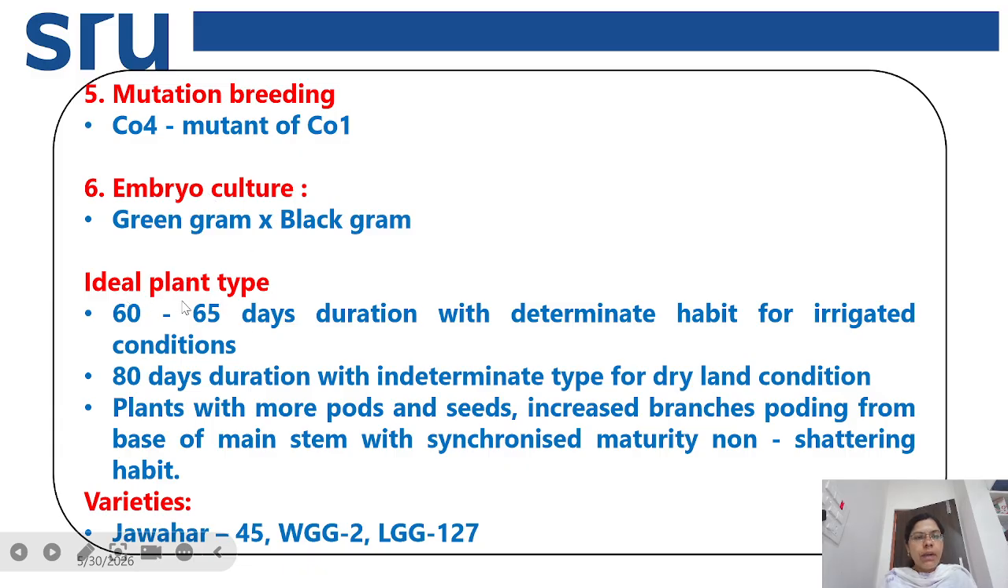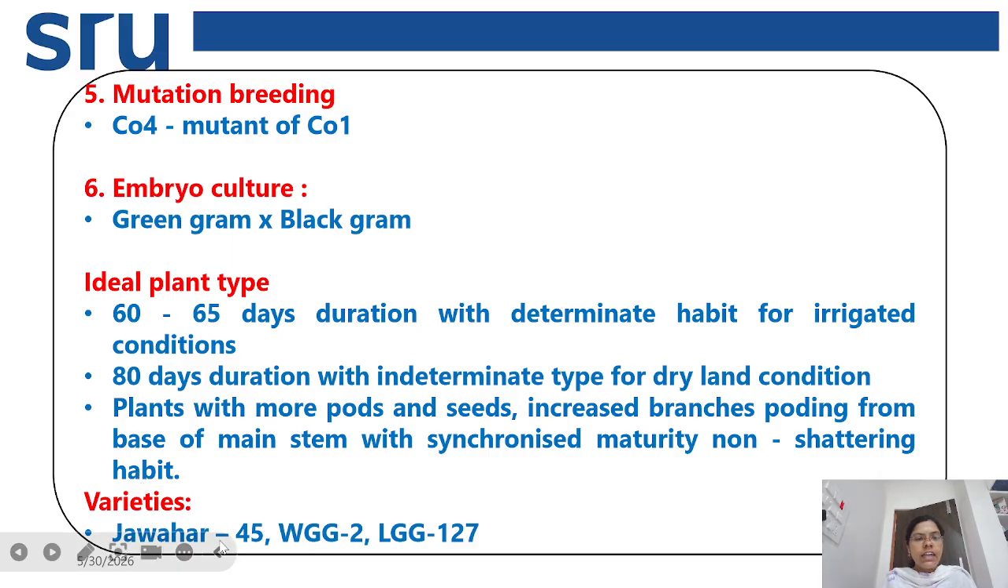And next is ideal plant type. Generally, for the ideal plant type, mostly we select the varieties with a short duration, that is around 60 to 65 days with a determinate growth habit for irrigated conditions, and 80 days duration with indeterminate type for dryland conditions, and the plants with more pods and seeds, increased branches, podding from the base of the main stem with synchronized maturity and non-shattering habit, we have to select for ideal plant type.